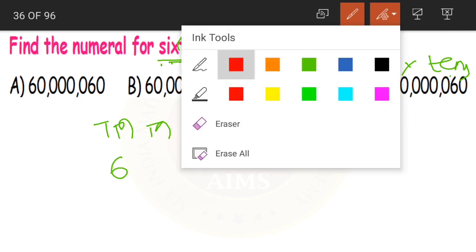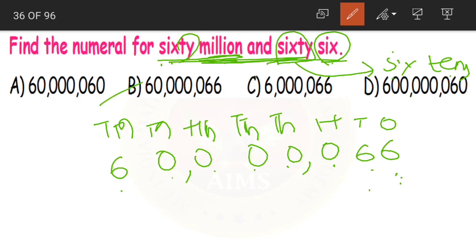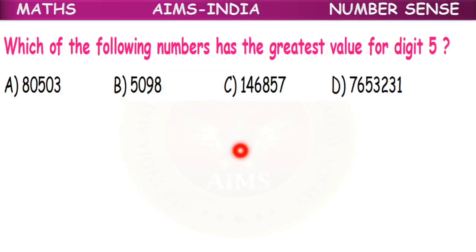Now what about the remaining places? Is there anything said about the remaining places? No. So what will we do? We'll just place zeros. Yes. Now let us place the commas and see. 60,000,066 is our final answer. Yes, children, if you look at the options, which is the same as this? Option B, 60,000,066 is the numeral.